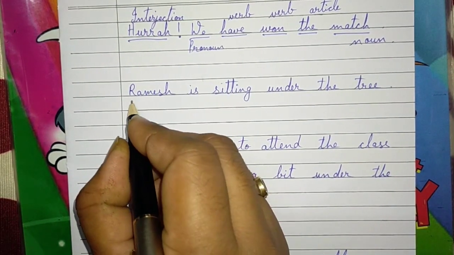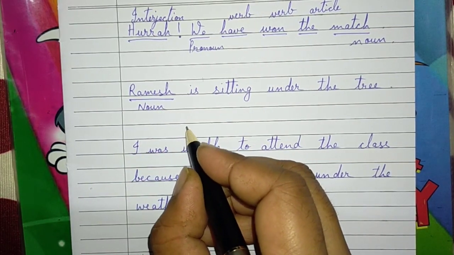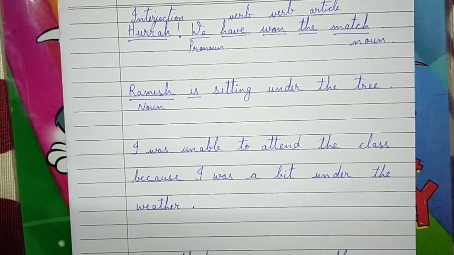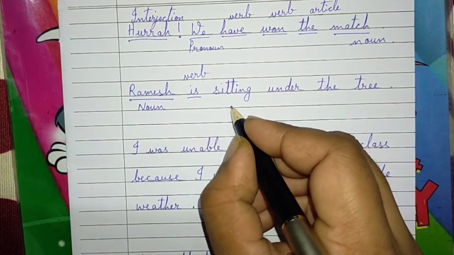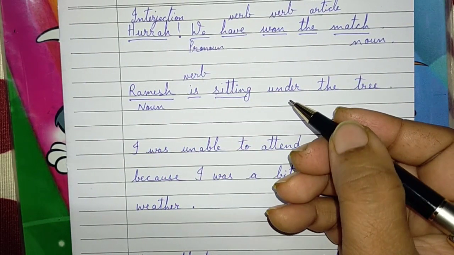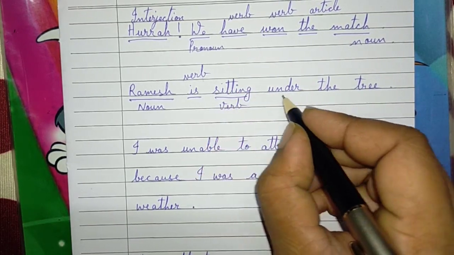Okay. Now what is Ramesh? We can see and we can touch Ramesh. So it is a noun. Is, am, are, was, were, has, have, had: these all are verbs, auxiliary verbs. Sitting, ये काम होता है. Sitting मतलब बैठना. So sitting is a verb.